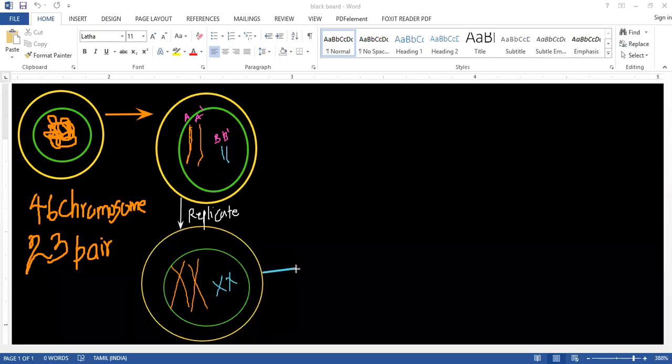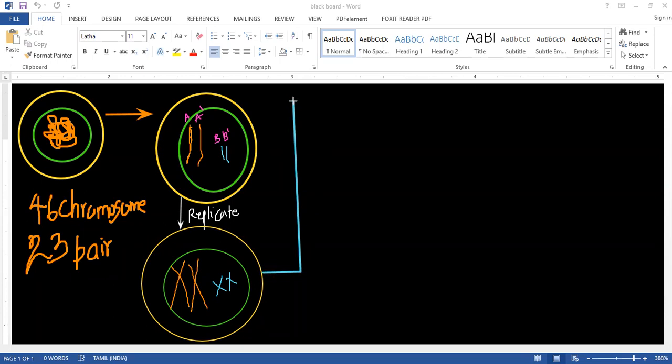Now this chromosome, as I said earlier, it changes like this. If it's a chromosome here, sorry, this is the cell, and from this cell, it's a nucleus.